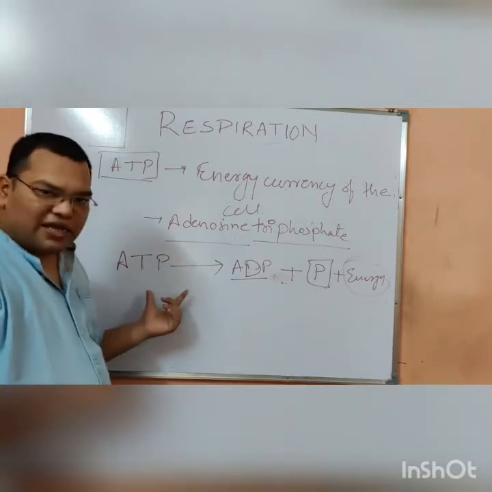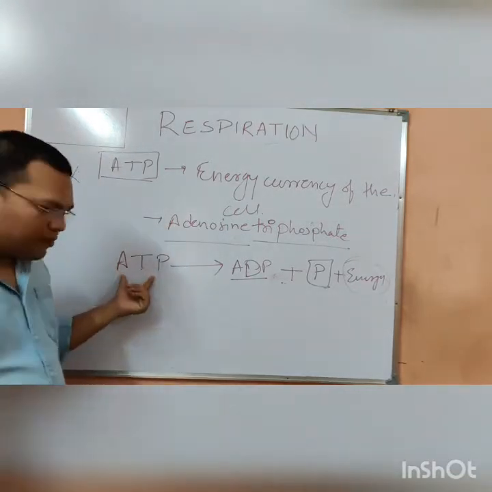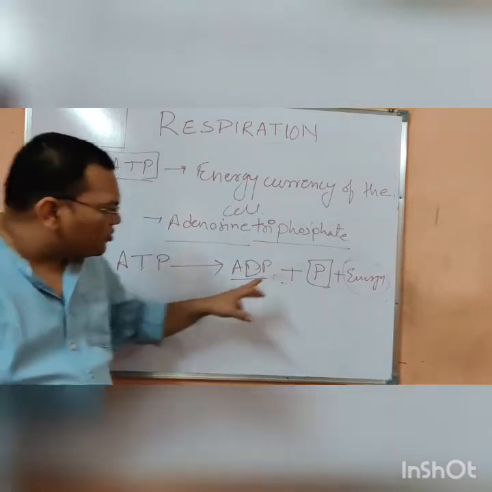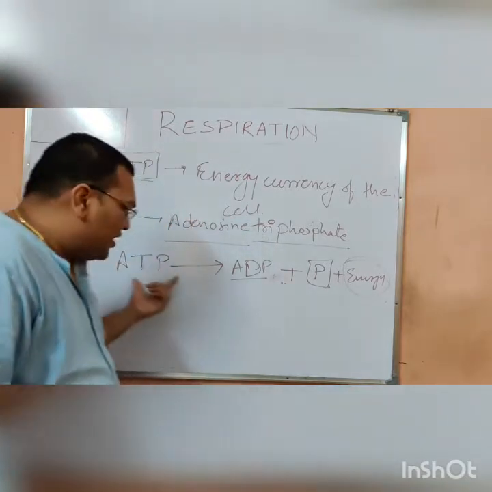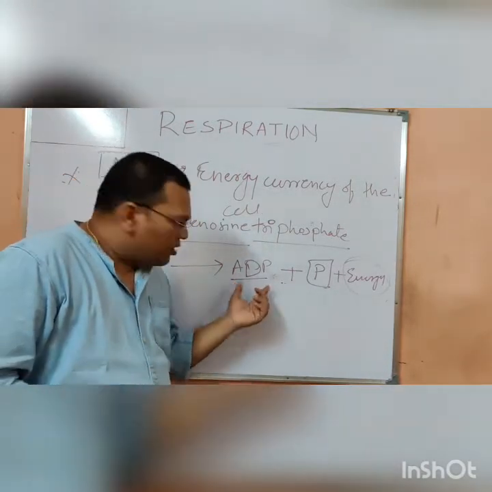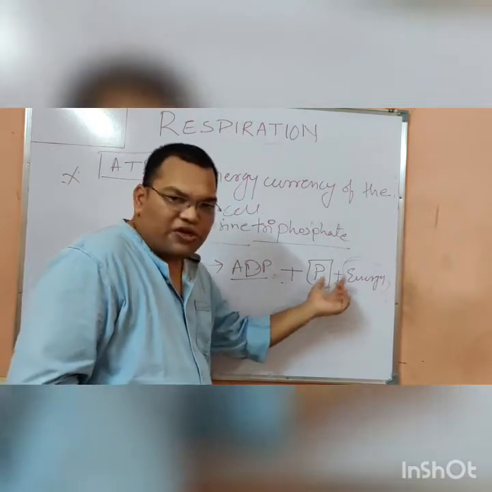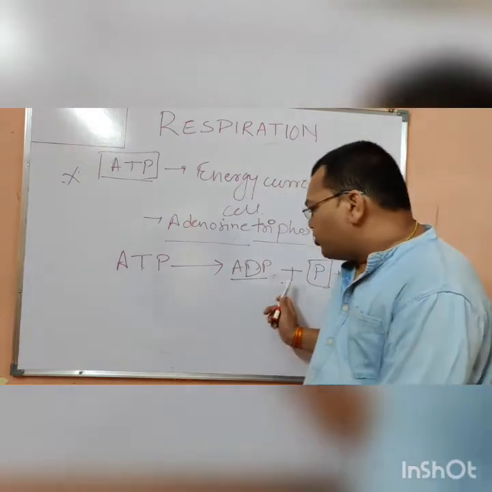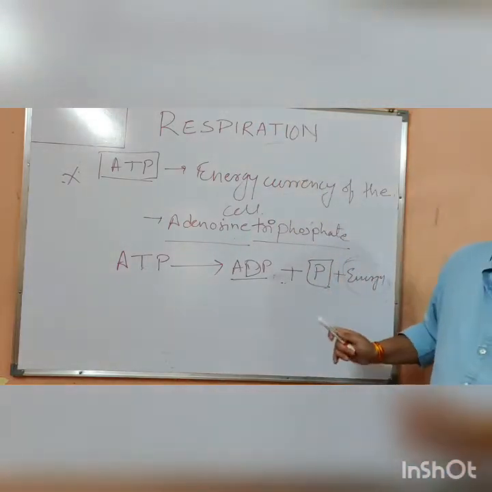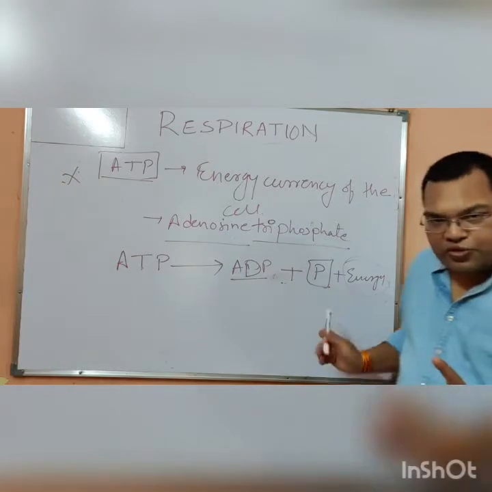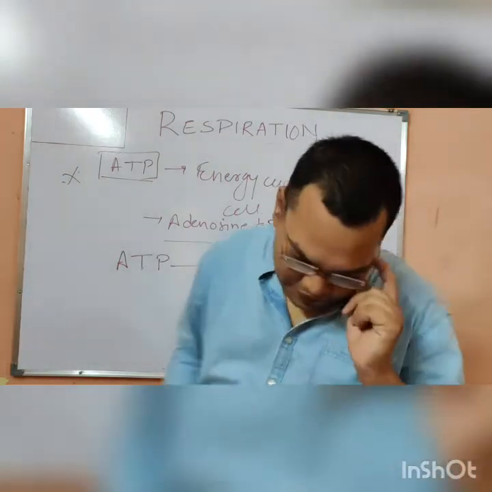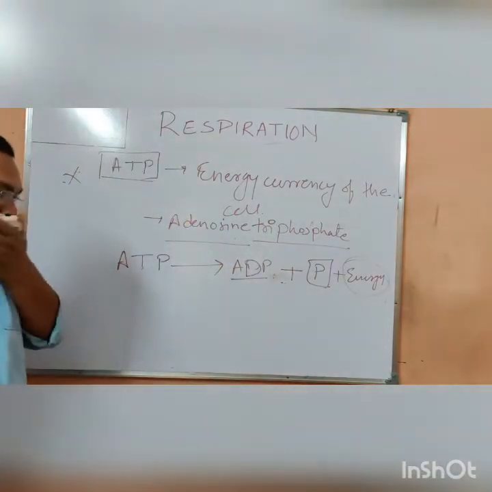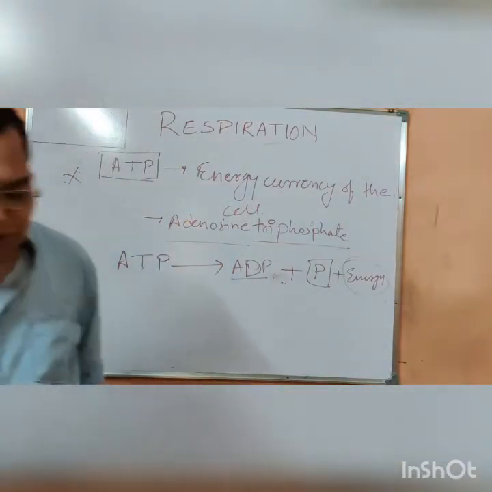So this is the exothermic process in which the ATP having the 3 phosphate molecules, the 1 phosphate molecule goes out from this ATP and forms ADP. So adenosine diphosphate plus phosphate plus energy, and this energy is going to be utilized by all the cells. So this is what the topic is.